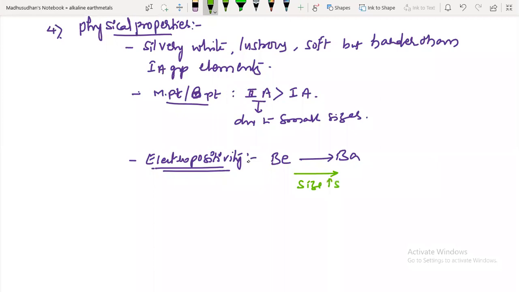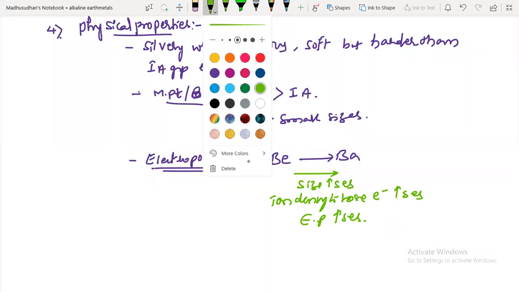Size increases, so the tendency to lose electrons increases. So electropositivity also increases, right?